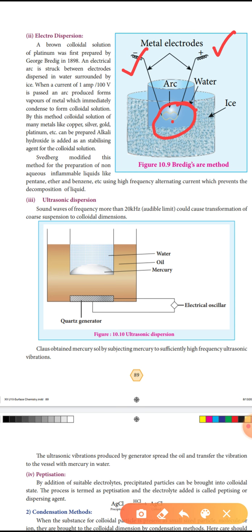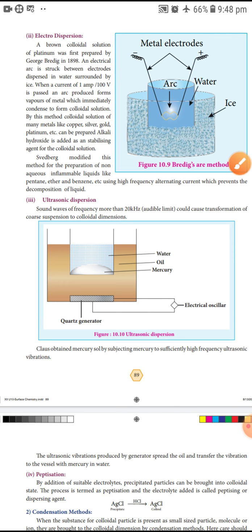So this electric arc is in the water. The water is surrounded by ice. This place is full of ice, this place full of water. So in the water the electric arc is there.